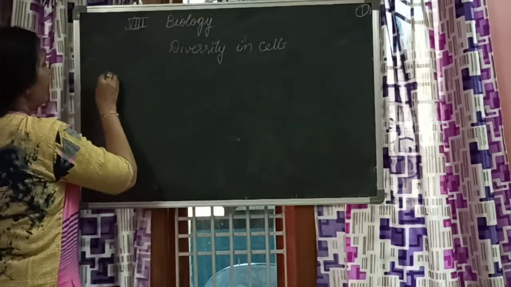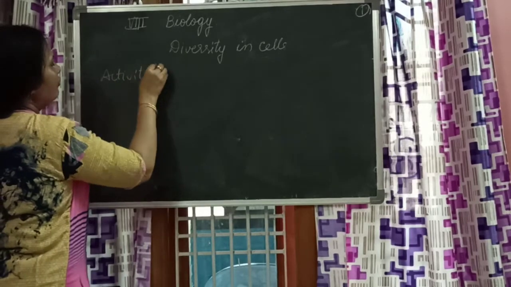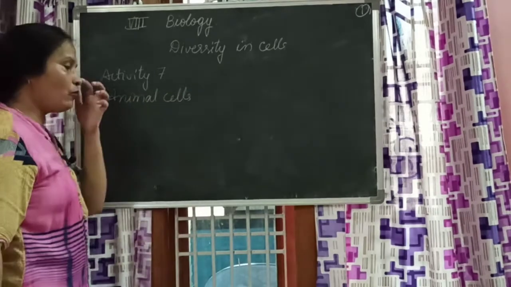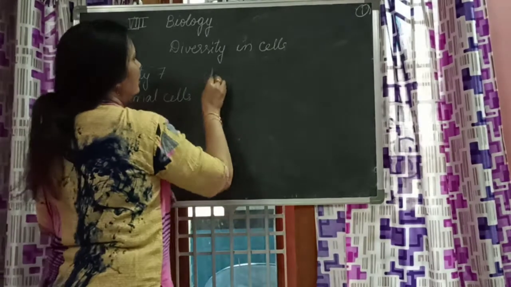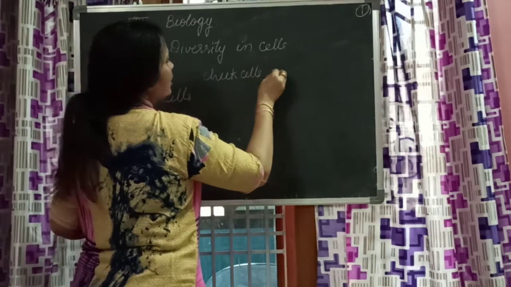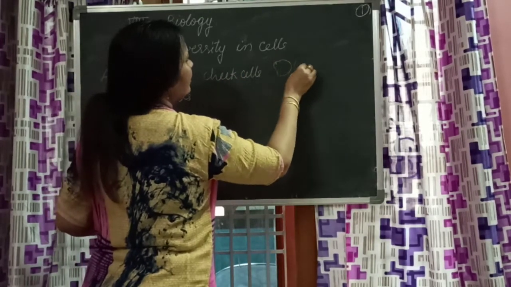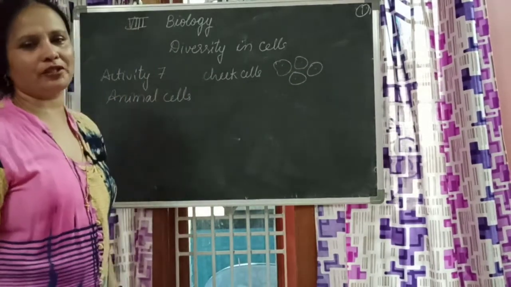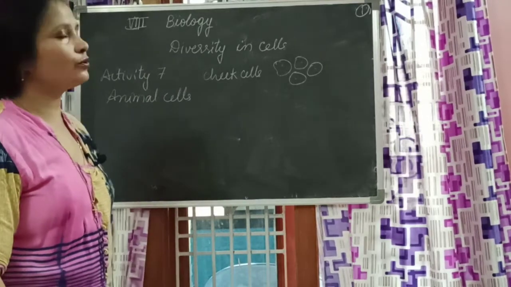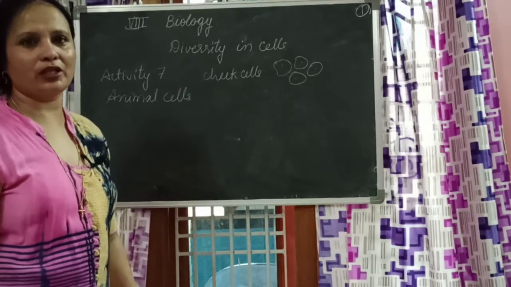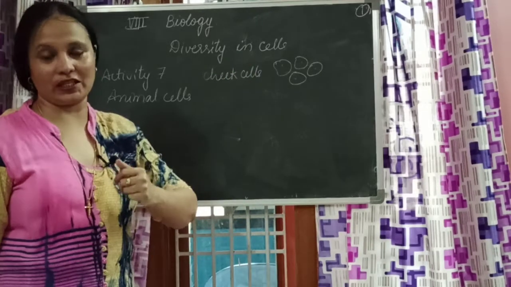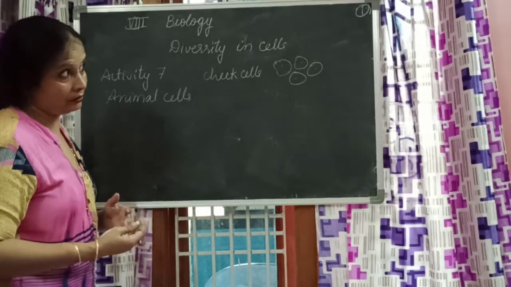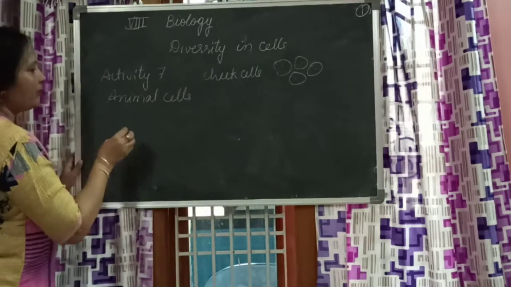So in animals, in activity 7, animal cells. In animal cells, till now what did you notice? You noticed only cheek cells. How are the cheek cells? Simply I drew like this, and then I said they are cheek cells, and I made you accept it by force. Of course, because there is no option for us to check it under a microscope, you need to accept the fact that I am saying they are like that. But is that all? Now let us see what are the different kinds of cells which are present in our body.